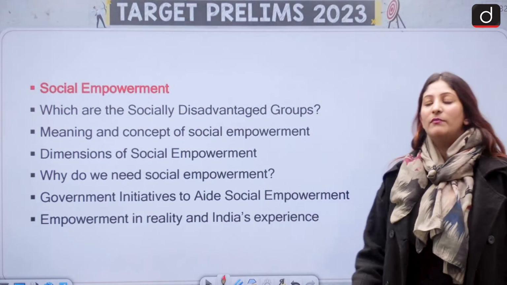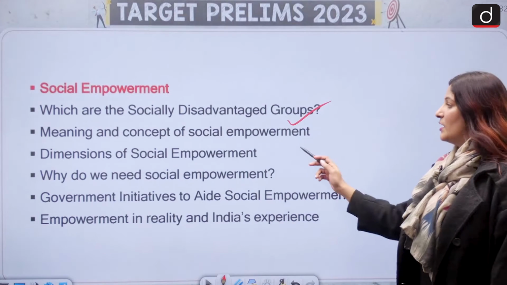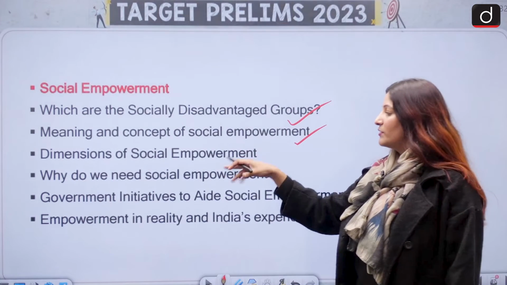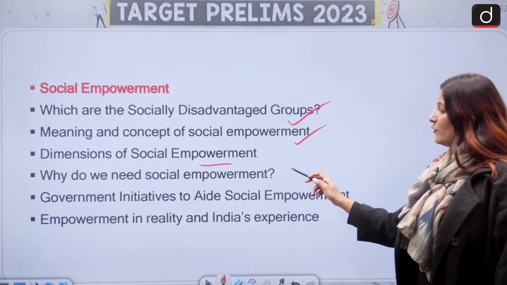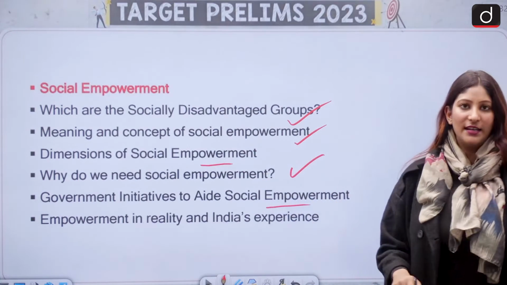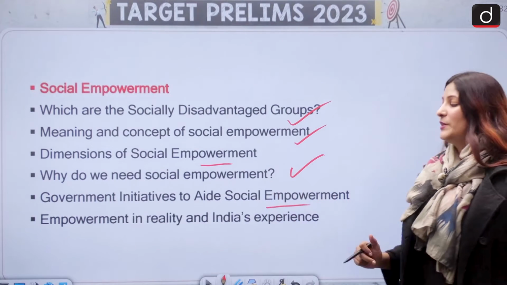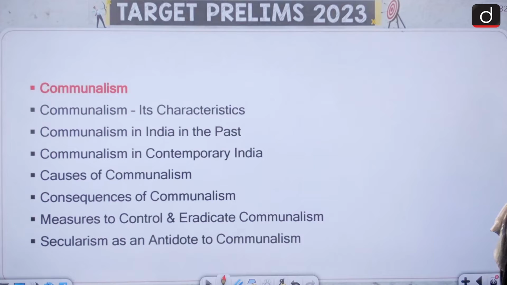The social empowerment part, social disadvantaged groups, who are they? What is the concept of social empowerment? Have you understood it or not? This is important from mains perspective. Dimension of social empowerment. Why do we need it? Are there any government initiatives? These are the schemes and policies which are important from the perspective of pre and mains both. Empowerment and reality, and what is the experience of India?